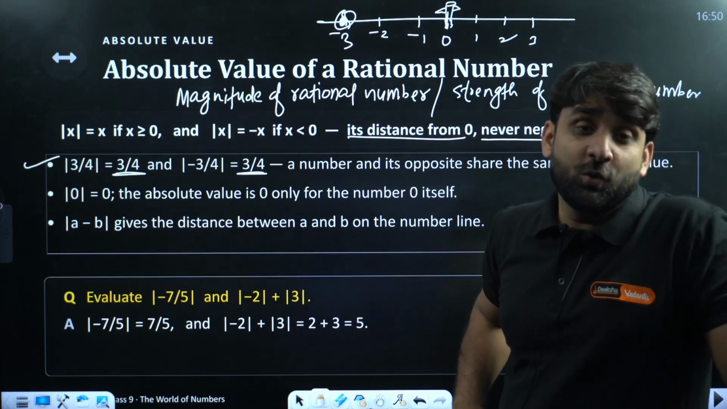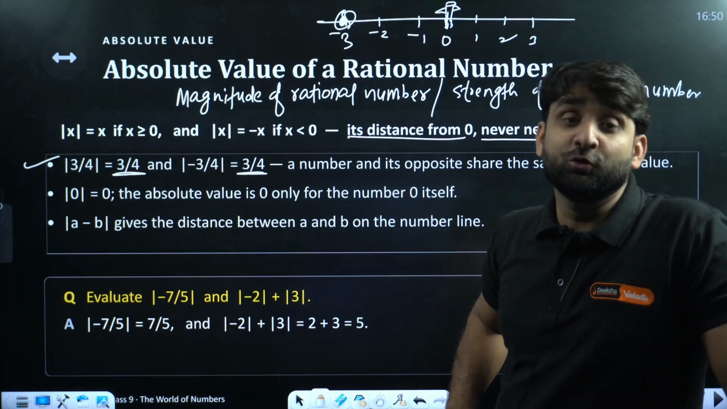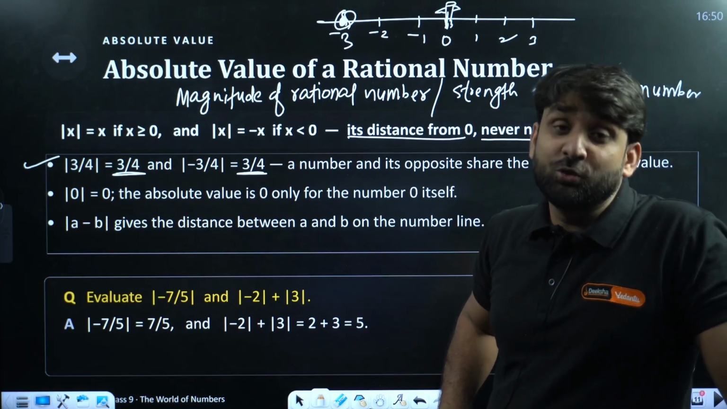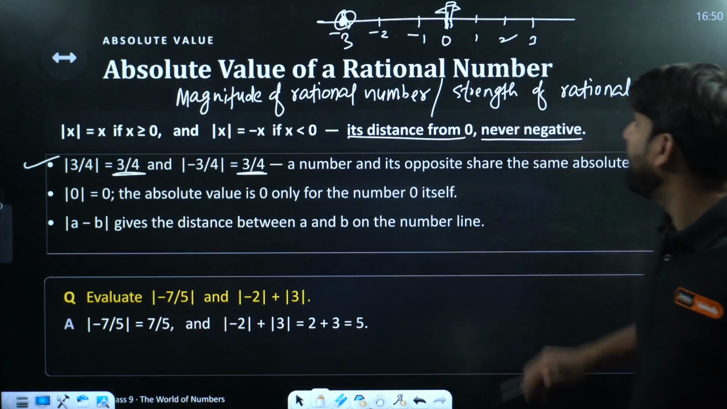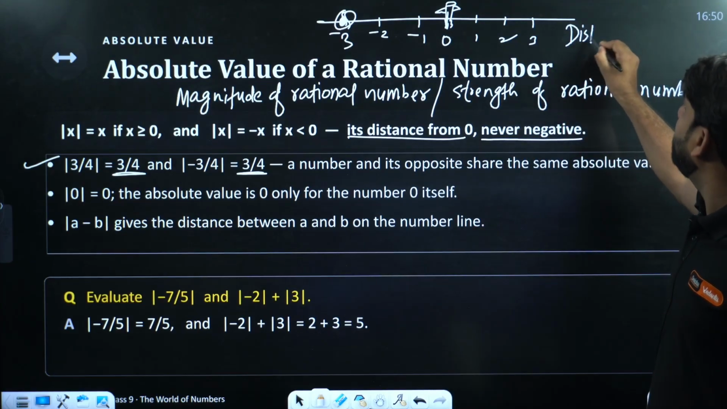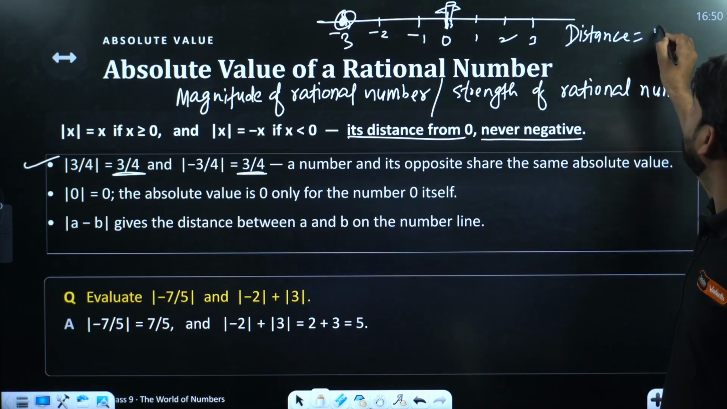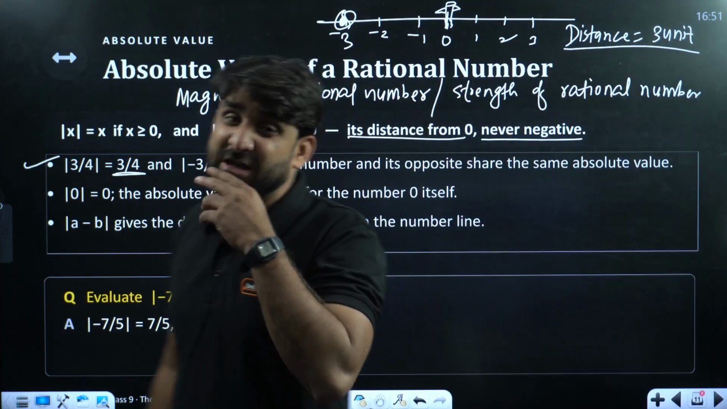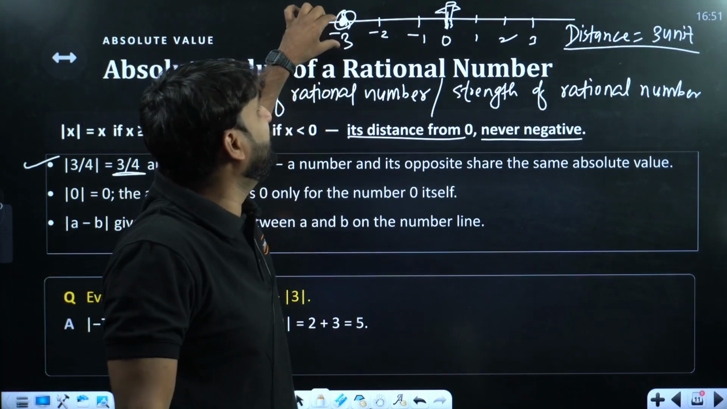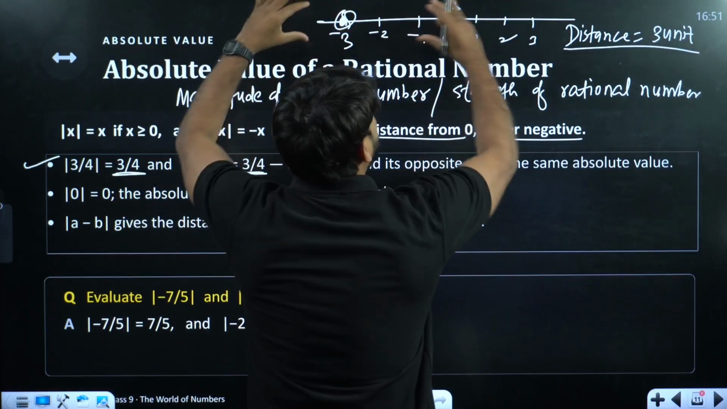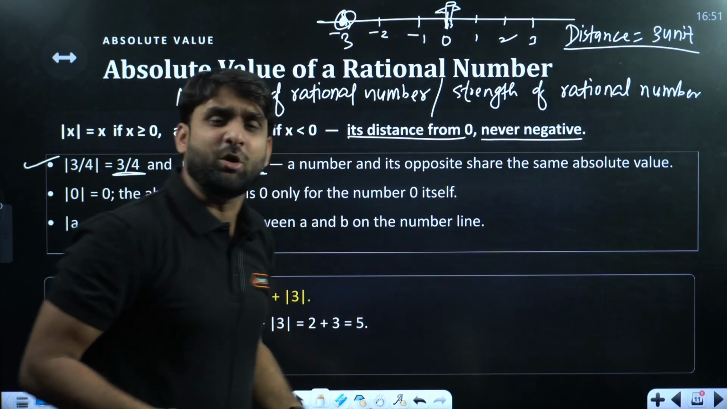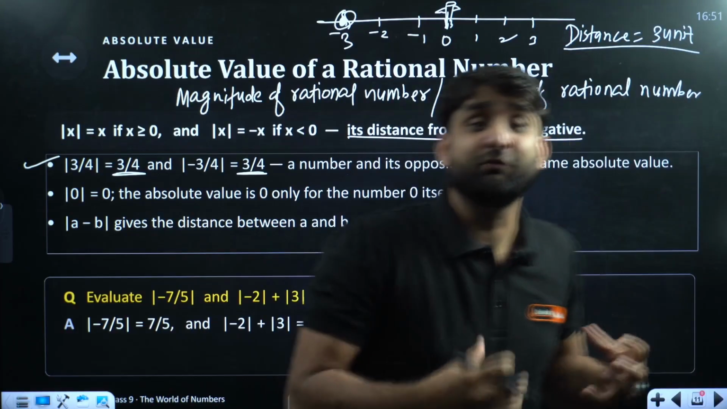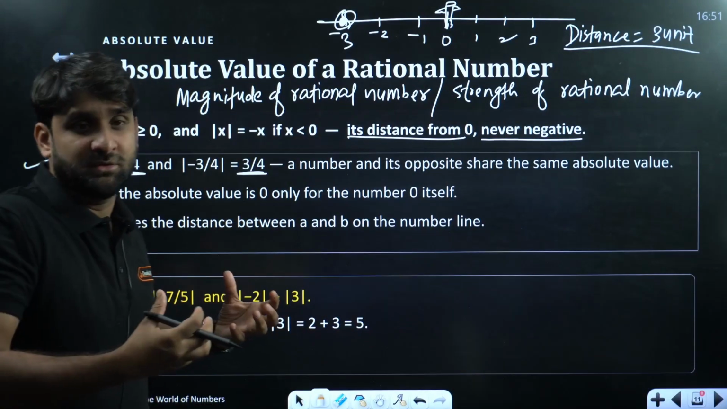Now if I ask you what is the distance of the football from you when you are standing at 0, what will you reply? The distance will be what? 3 units. Come on, you will not tell me minus 3 units. Minus 3 is the identity of this position, but the distance will always remain positive. So such a situation is called absolute value. Absolute value of a rational number means strength, magnitude.